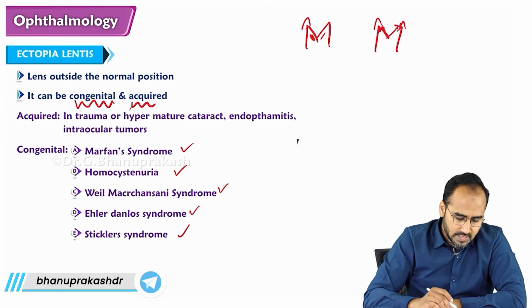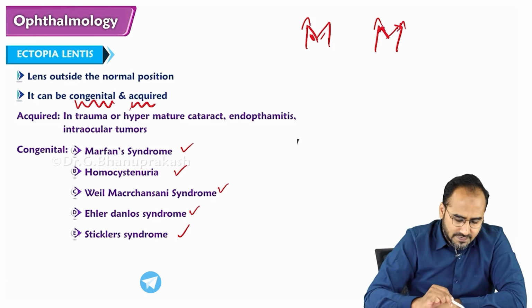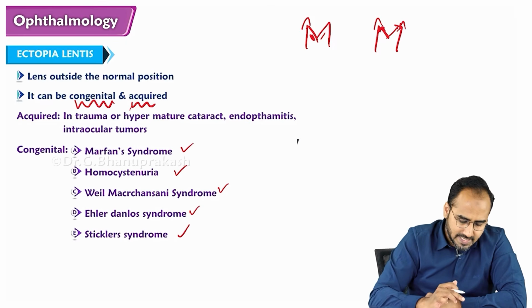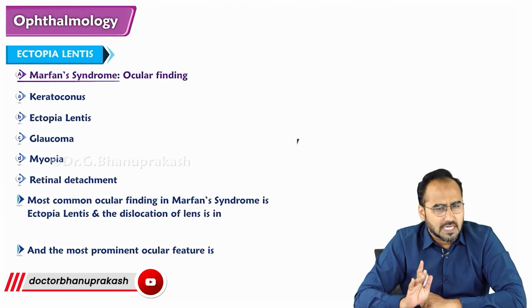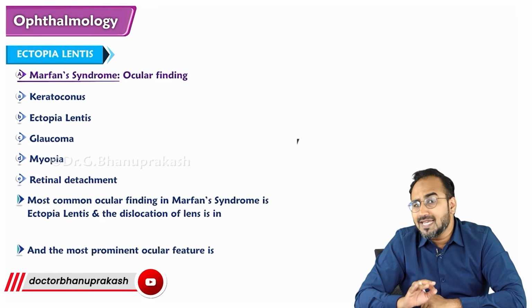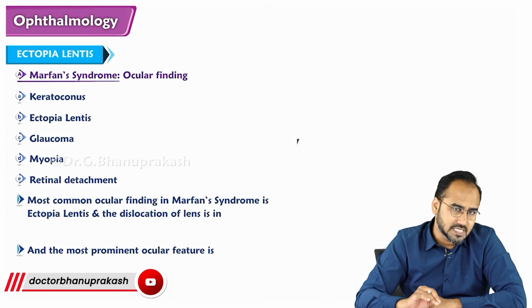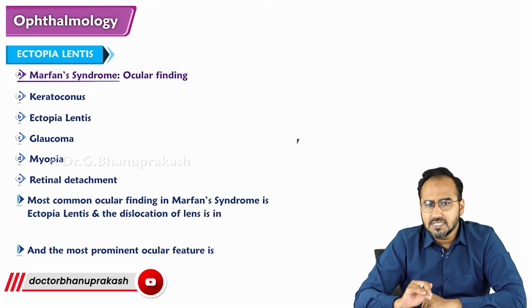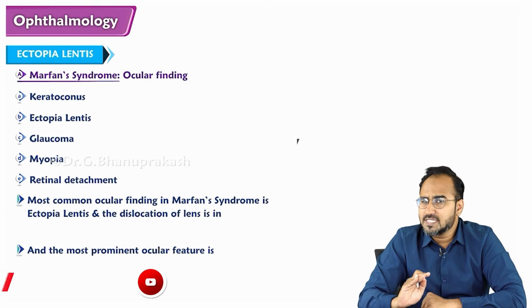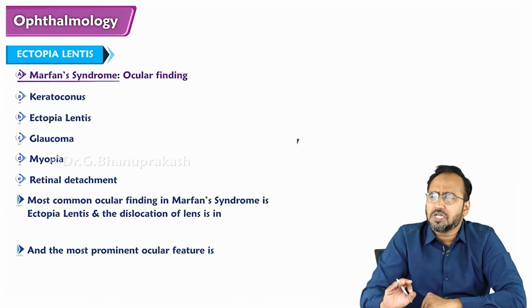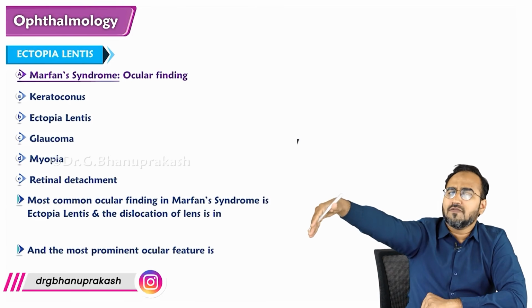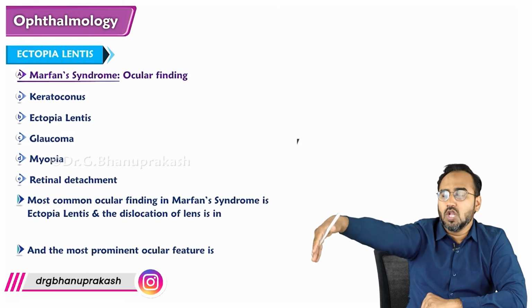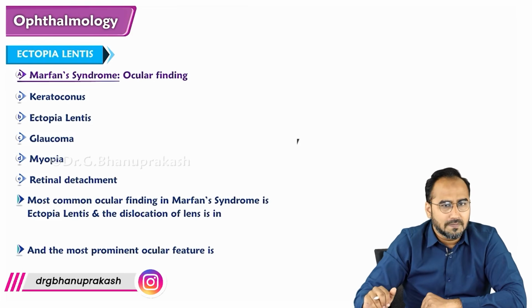So there are many causes of Ectopia Lentis. We have discussed the acquired cause and the congenital cause. We are discussing the most common congenital cause of Ectopia Lentis, which is Marfan syndrome. I gave you the features of Marfan syndrome. The patient will be tall. The length of his hands is usually longer when you compare with normal human beings.